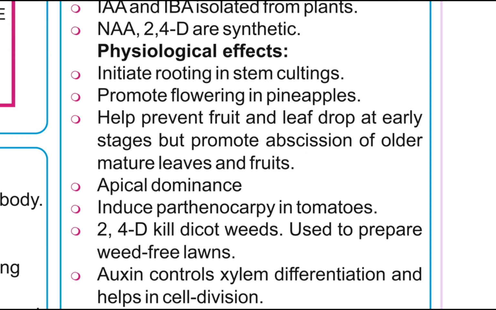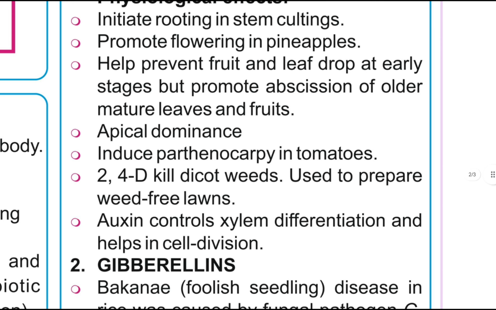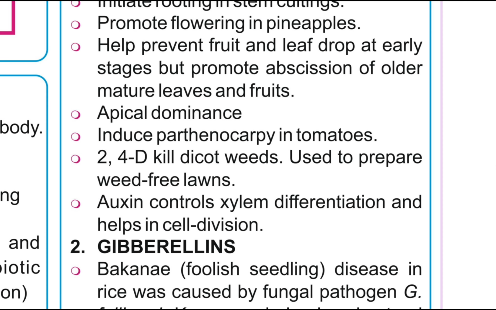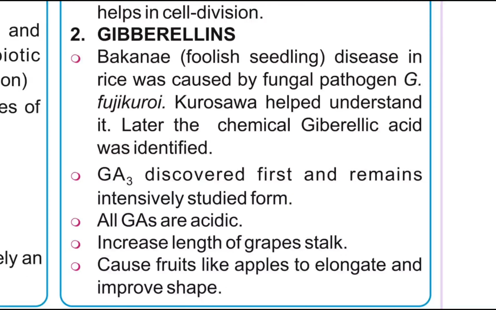Physiological effects: auxins initiate rooting in stem cuttings, promote flowering in pineapples, and help prevent fruit and leaf drop at early stages but promote abscission of older mature leaves and fruits. They cause apical dominance and induce parthenocarpy in tomatoes. 2,4-D kills dicot weeds and is used to prepare weed-free lawns. Auxin controls xylem differentiation and helps in cell division.